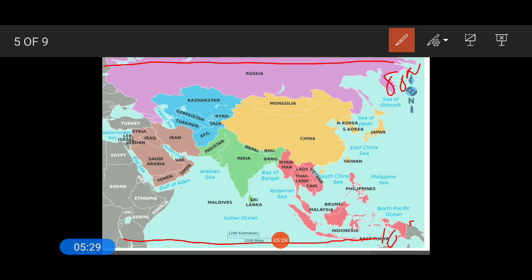Apart from that, the longitudinal extension is from here. Let us extend from here.